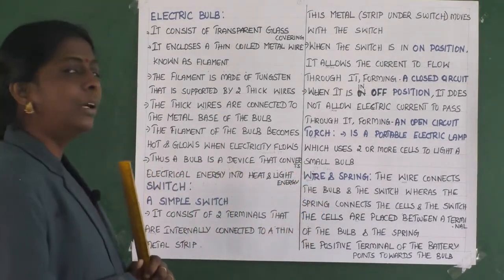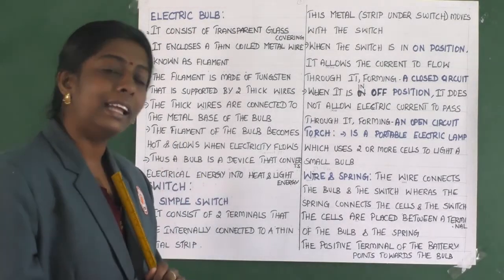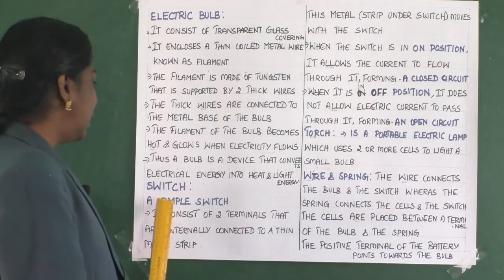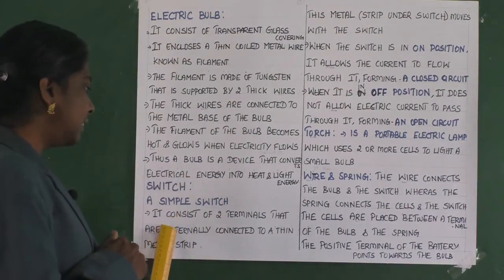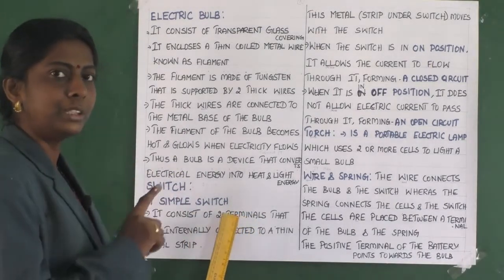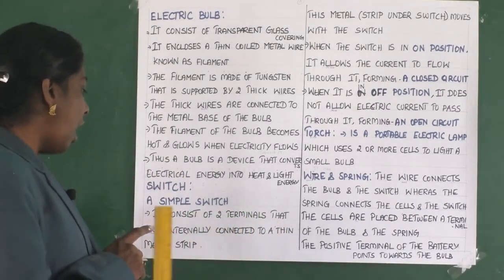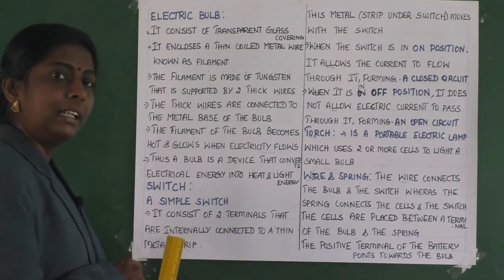Now let us learn about the electric switch. We are going to learn about a simple switch. A switch has two terminals that are internally connected to a thin metal strip.